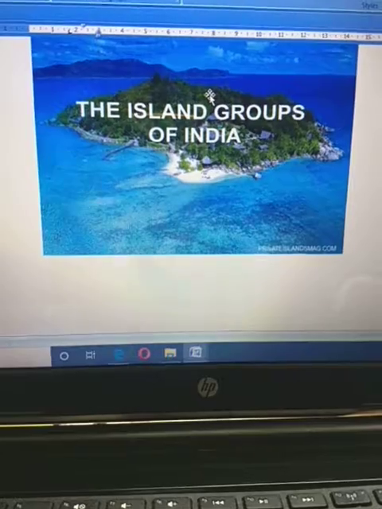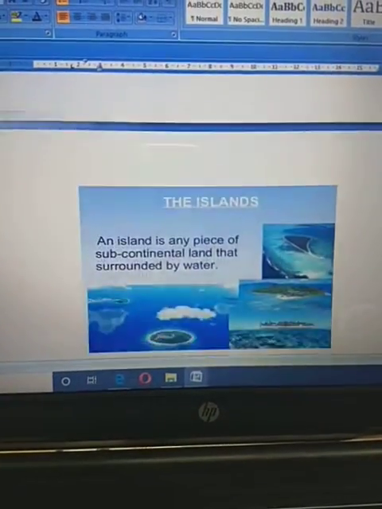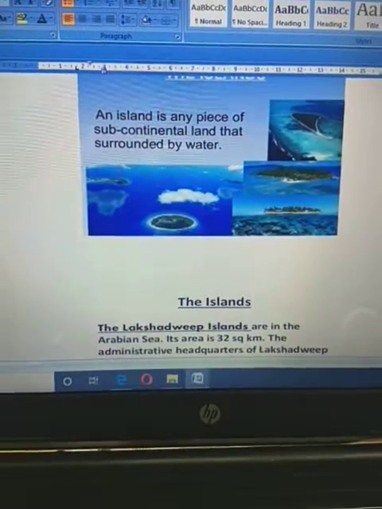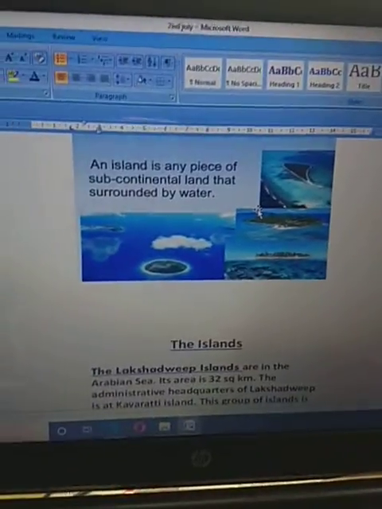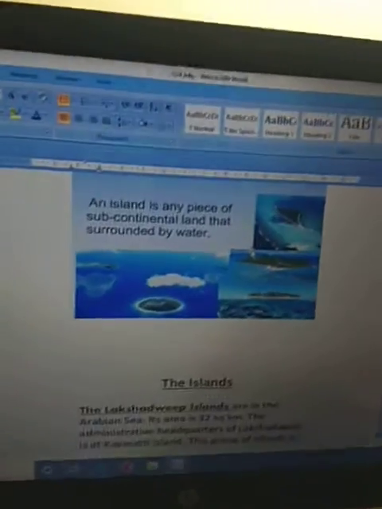Next, the last division given is about the island groups. Fine. What about the island groups? You know very well, you have already learned two in your previous chapter. The two island groups are Andaman and Nicobar, which lies in the Bay of Bengal, and Lakshadweep, which lies in the Arabian Sea. What is the difference between a peninsular land and an island? That also you know very well. I have told you so many times.